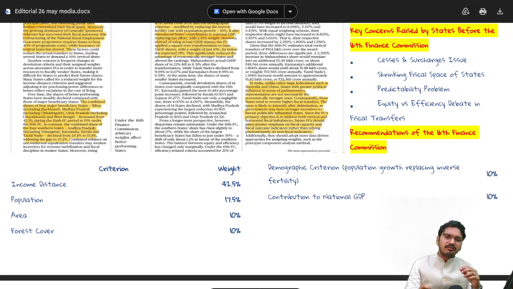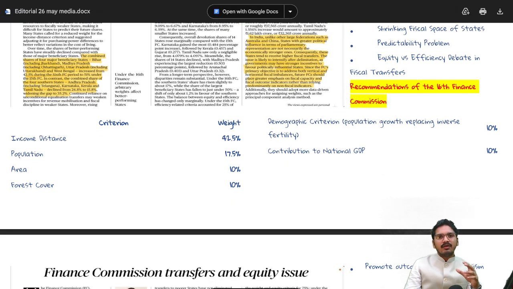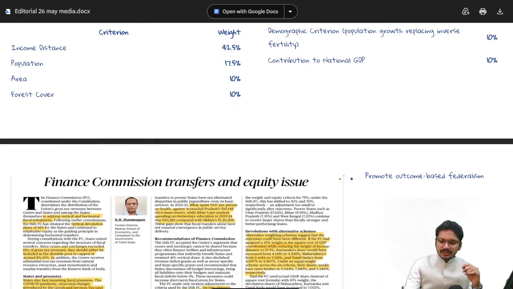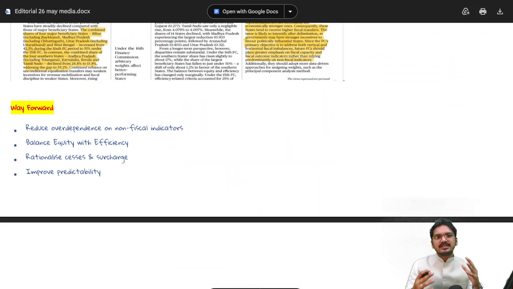And at the same point of time, the region which is contributing more to GDP will again get 10%. This is where the debate comes into play, where we see efficiency is not supported or rewarded like equity. Therefore, multiple states and the article suggest some way forwards.